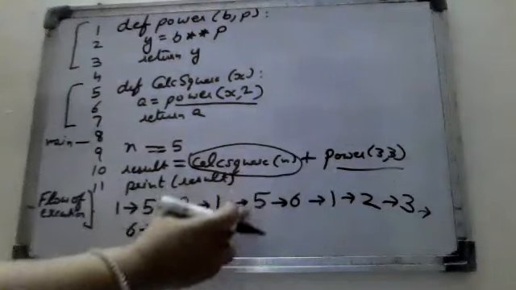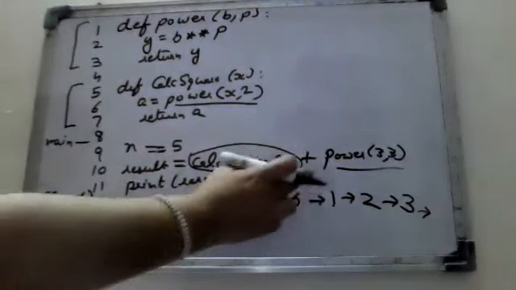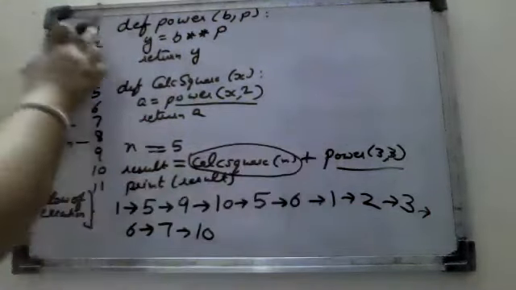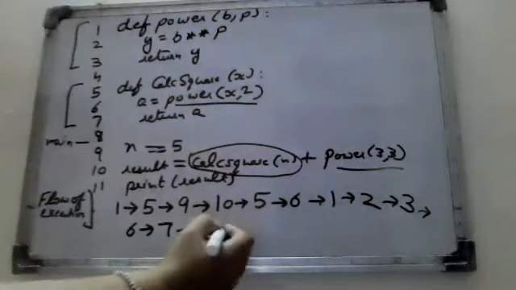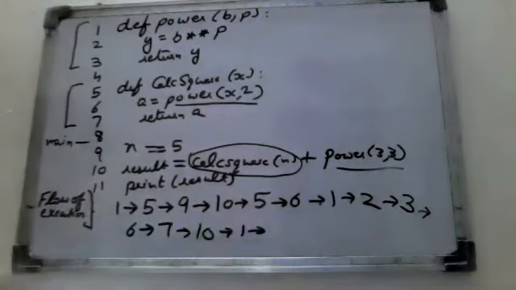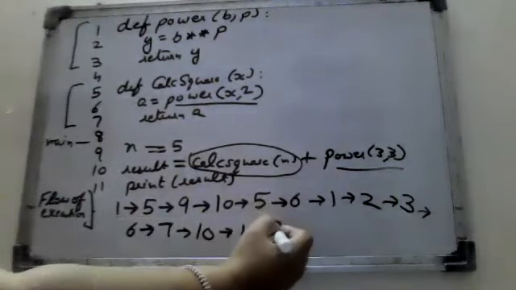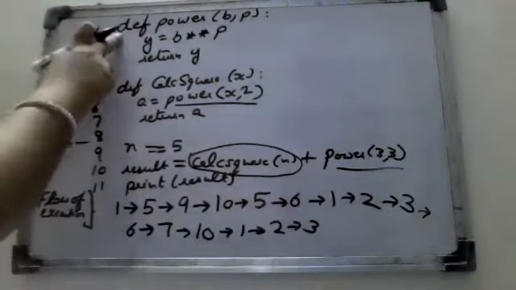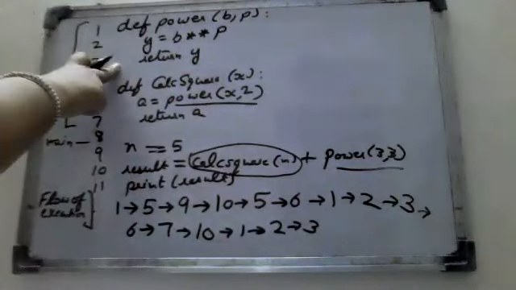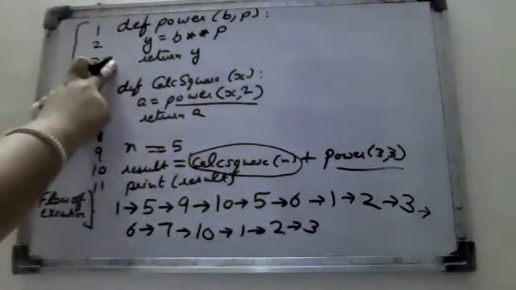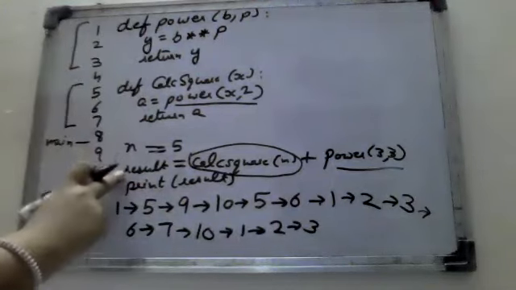So it comes back to the tenth statement. Now par. It will move to the first statement now. After the first, it moves to the second statement. And after that, it moves to the third statement. Now it will again complete it. Then again, it moves to the tenth.